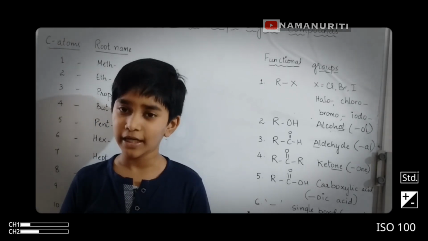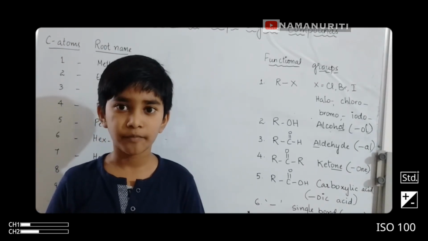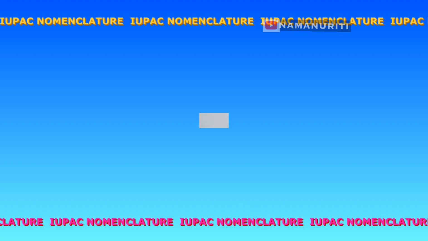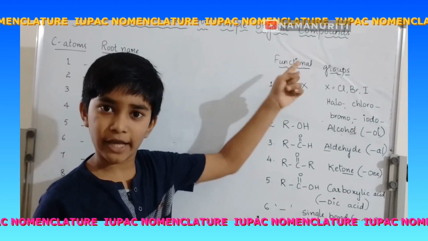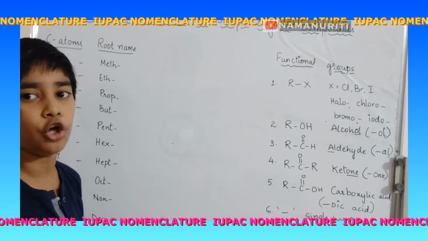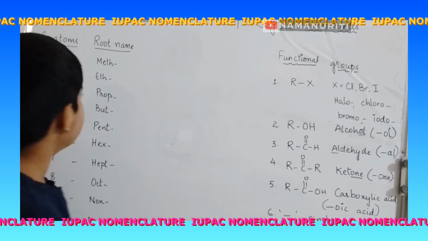Today, let us see a new topic, which is organic compounds. Organic compounds means carbon and its compounds. There are certain rules to name organic compounds, which is IUPAC, and it is called IUPAC Nomenclature. Now, let us see them.